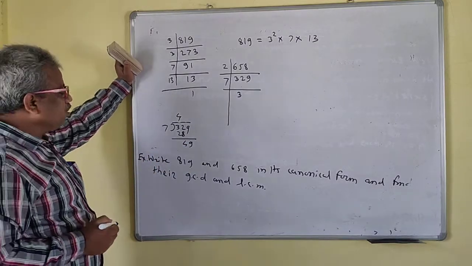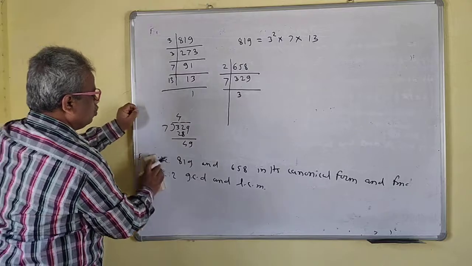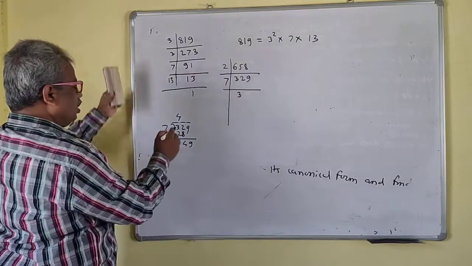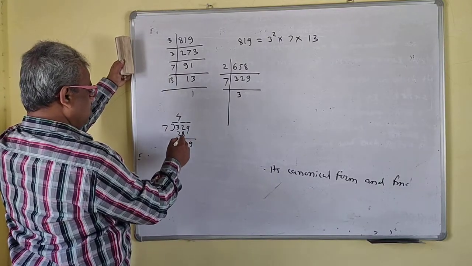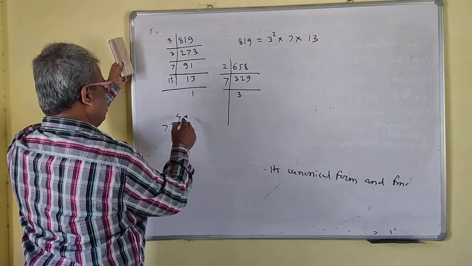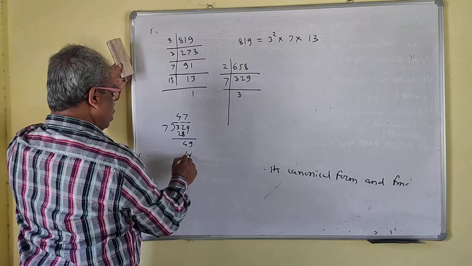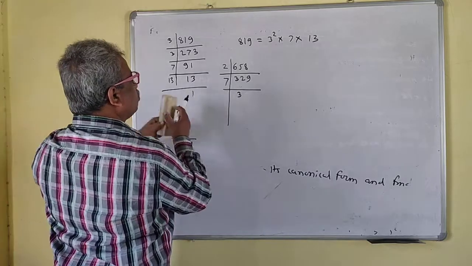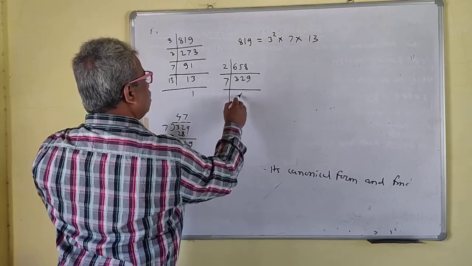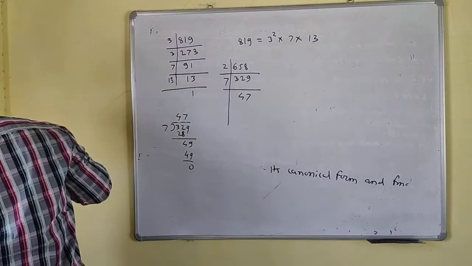Then 7 times 7 is 49. This is 0. That means this is 47.